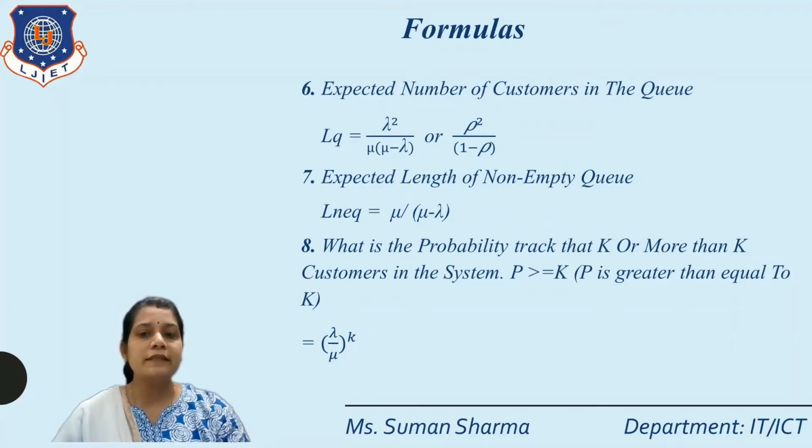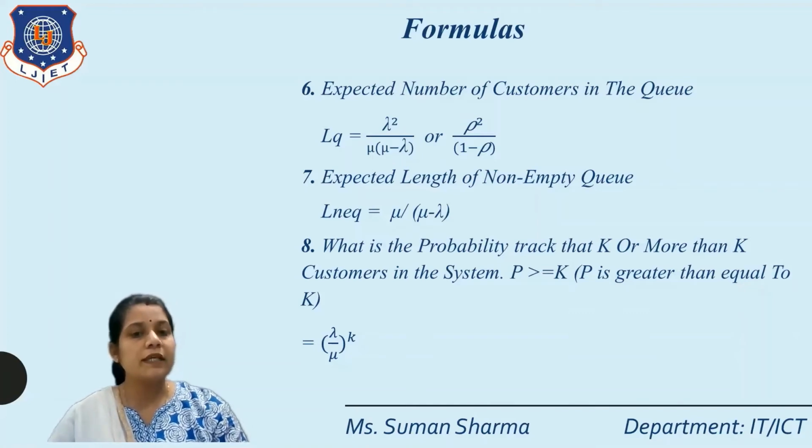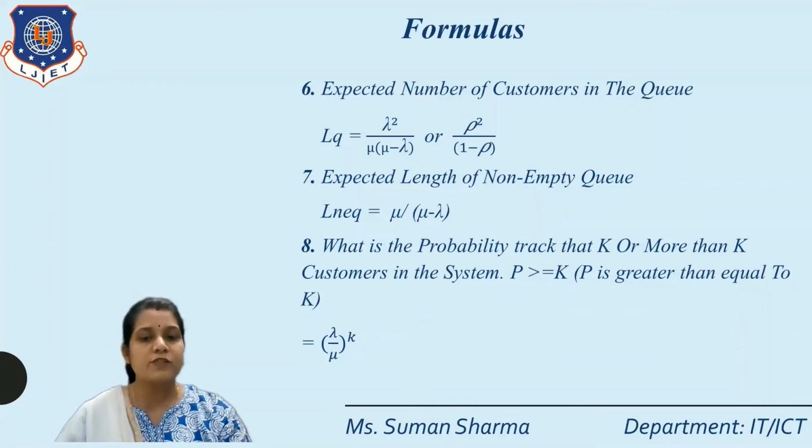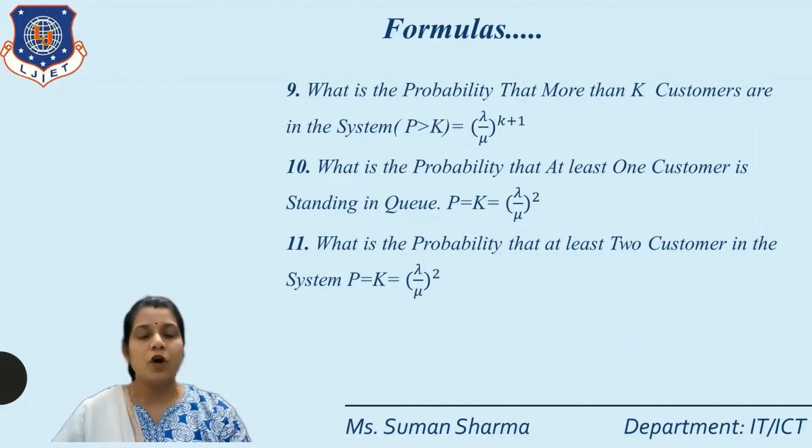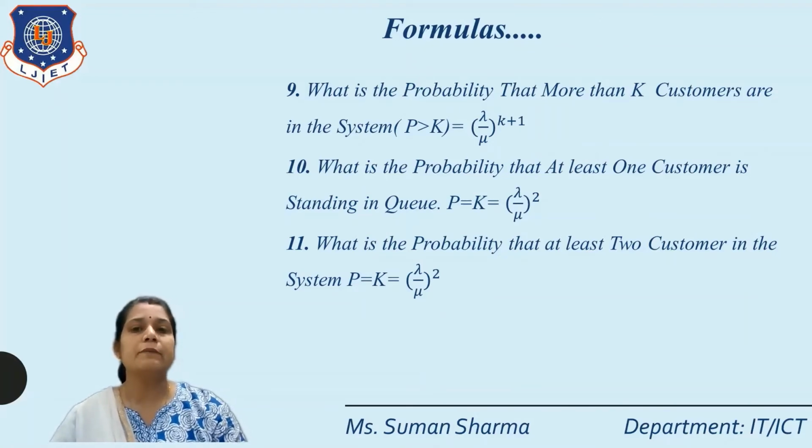What is the probability that K or more than K customers are in the system? So we write P greater than or equal to K. The formula is lambda by mu raised to the power K, or we write rho raised to the power K. Okay, so next, what is the probability that more than K customers are in the system? So P greater than K. The formula is lambda by mu raised to the power K plus 1, or we write rho raised to the power K plus 1.